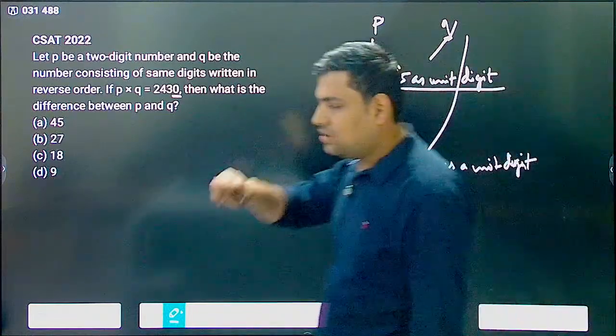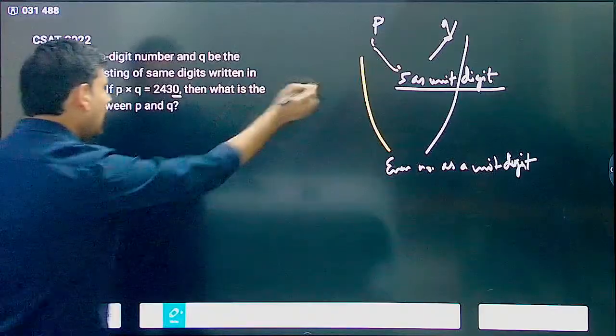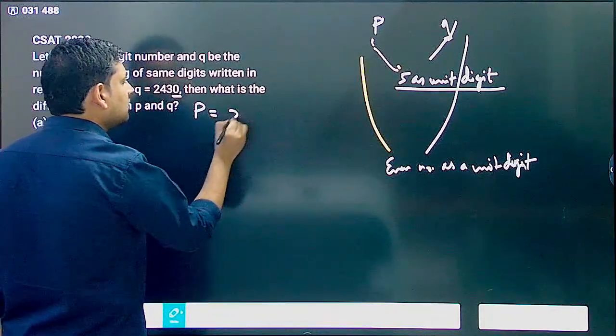Now P and Q are also reverse of each other. So I assume P is equal to x5.